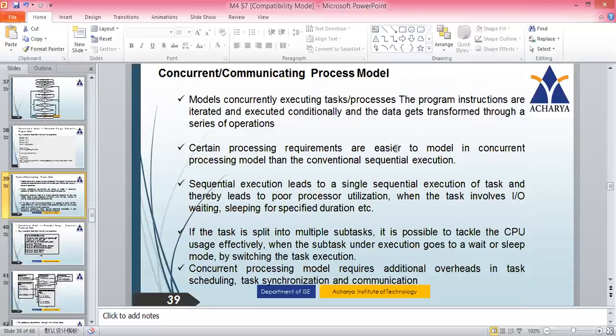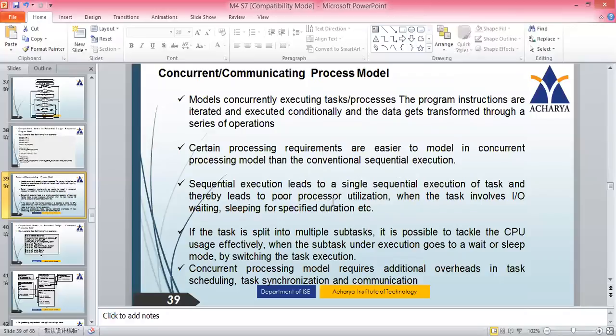Certain processing requirements are easier to model in concurrent processing than in sequential execution. Whenever it is possible to convert the system into a concurrent model, it is always better to go with it than sequential execution, because sequential execution just executes everything sequentially and will not utilize the processor effectively. That is a problem with sequential execution.